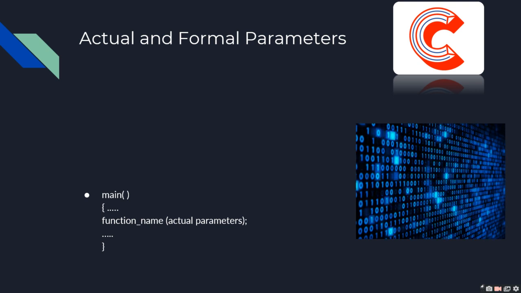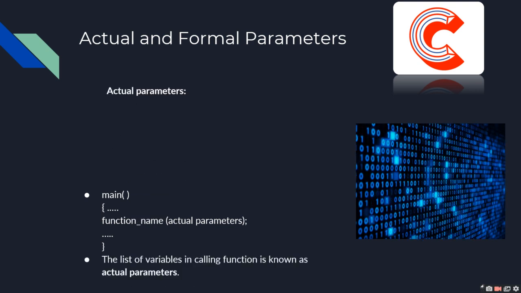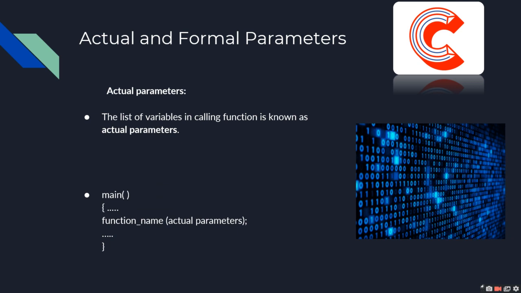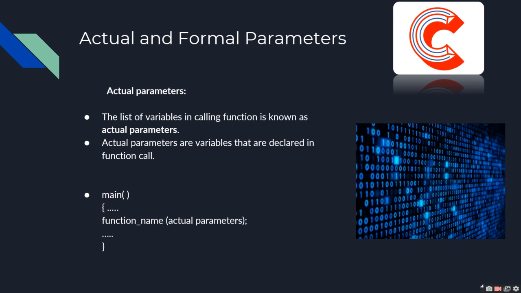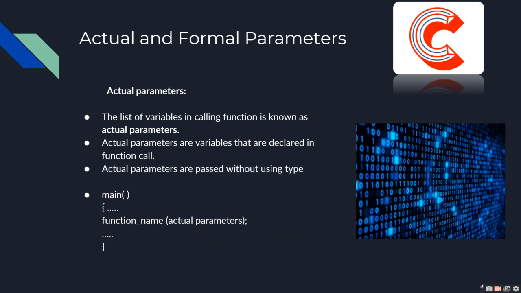Actual and formal parameters. Actual parameters. The list of variables in the calling function is known as actual parameters. Actual parameters are variables that are declared in the function call. Actual parameters are passed without using type. One example of actual parameters is shown on the screen.